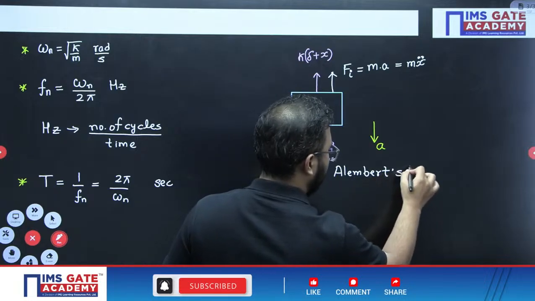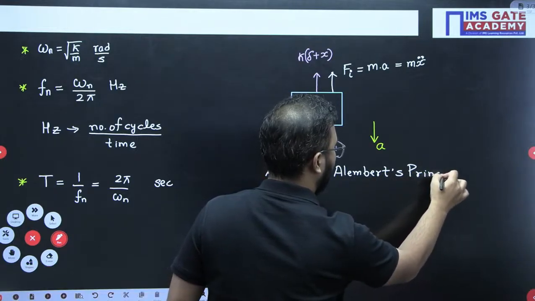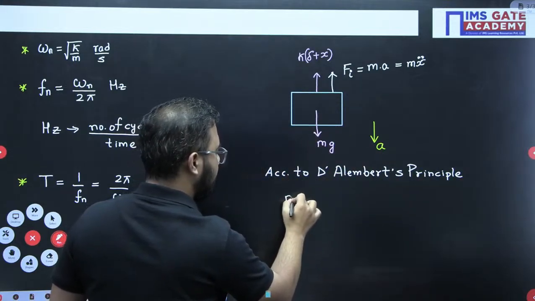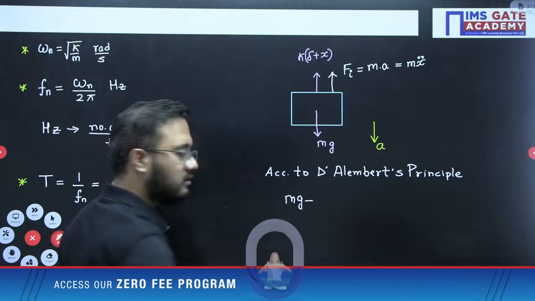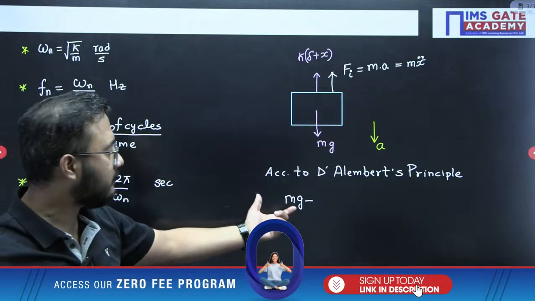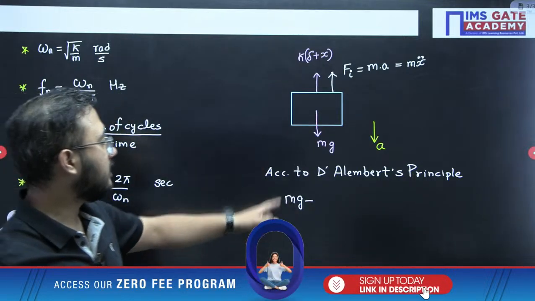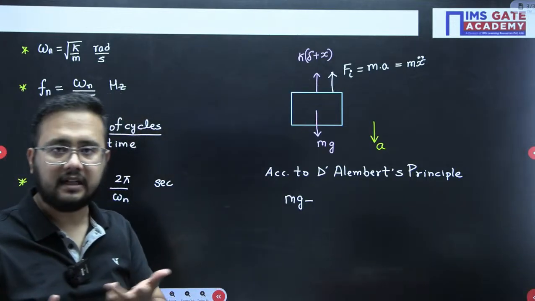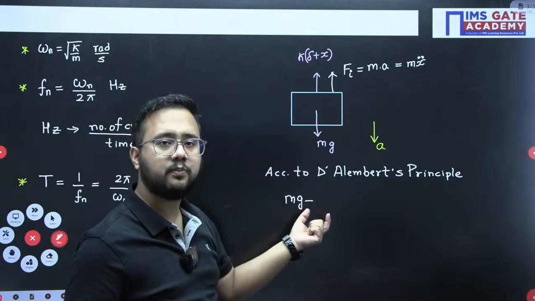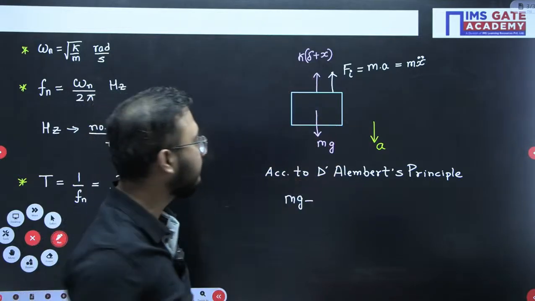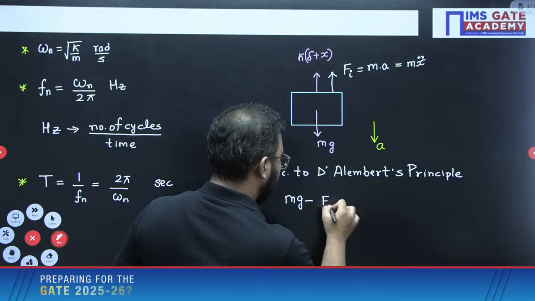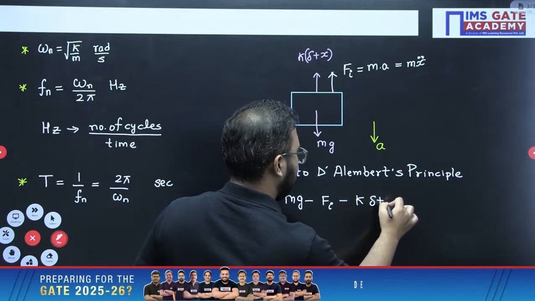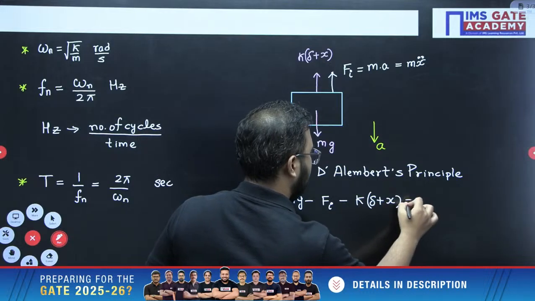D'Alembert's principle, we can write here all the forces like mg, it is downward. So motion is happening in the downward direction. So mg I have taken first. Opposite to that one, inertia and the spring force. So they will be considered negative because of sign convention. Downward you have taken positive, upward should be negative. So minus inertia force minus spring force, that is k into delta plus x, equals to 0.